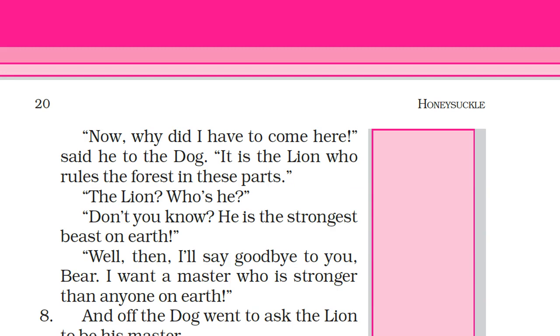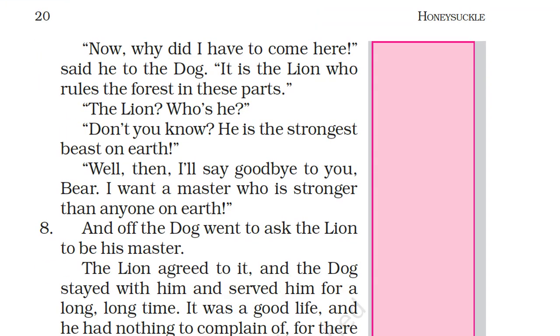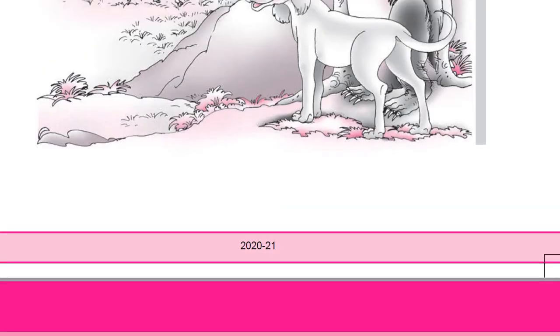"Now why did I have to come here?" said he to the dog. "It is the lion who rules the forest in these parts." "The lion? Who is he?" "Don't you know he is the strongest beast on earth?" "Well, then I will say goodbye to you, bear. I want a master who is stronger than anyone on earth."